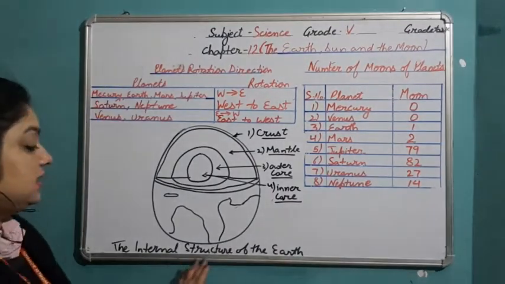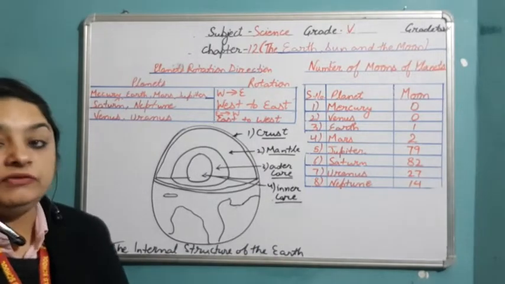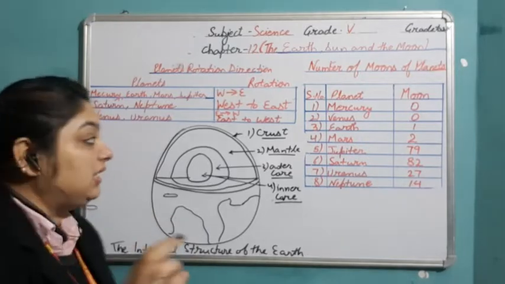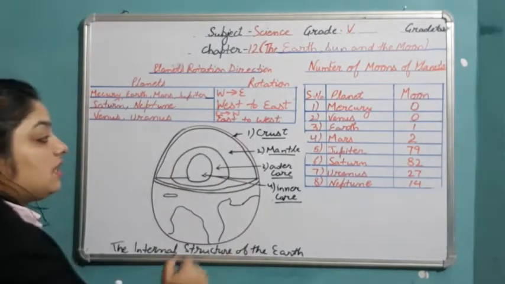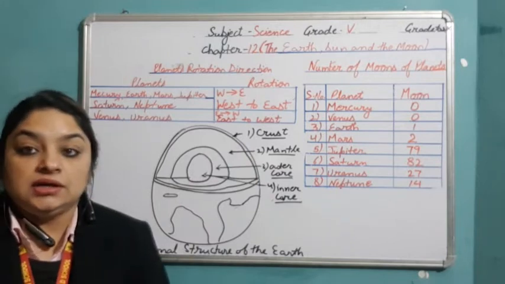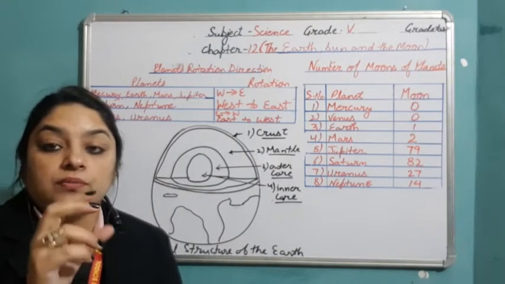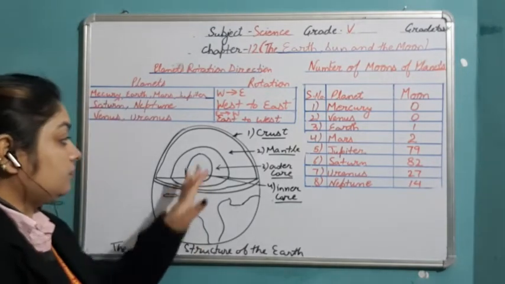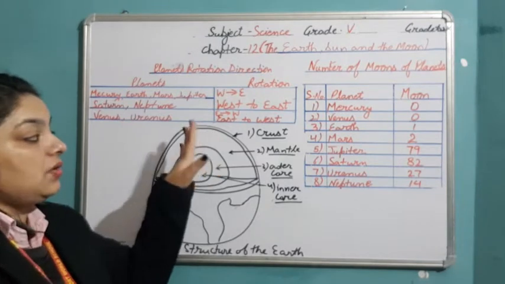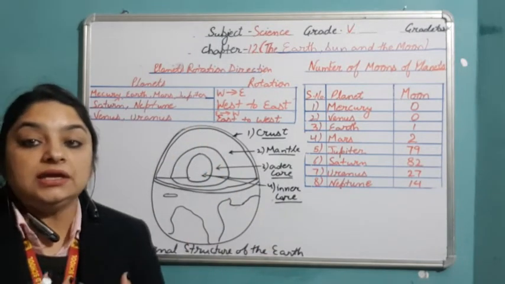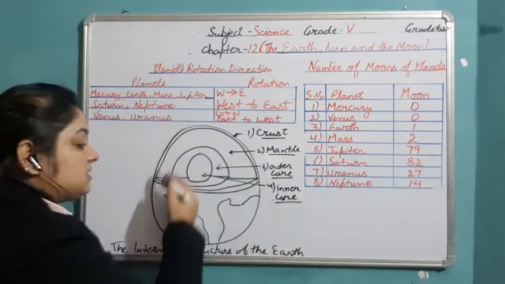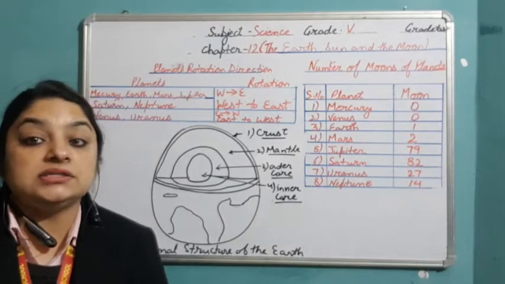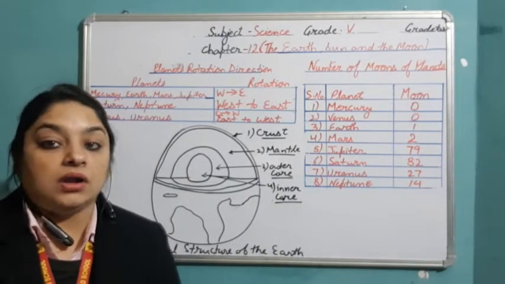Now, the internal structure of the Earth. When we are talking about the internal structure of the Earth, the Earth is divided into different layers. There are 3 layers. First of all, the outermost layer of the Earth, that is the crust. Its thickness varies from 5 to 70 kilometers, and all the oceans, all the continents, all the living beings are present on this outermost layer of the Earth, known as the crust, and it is the hardest layer among all.